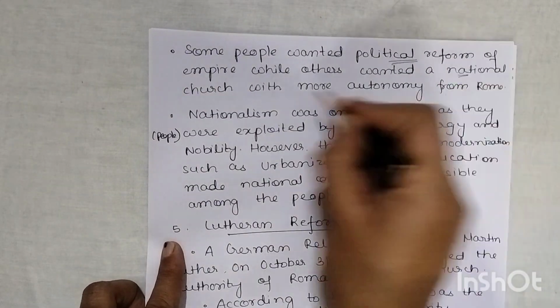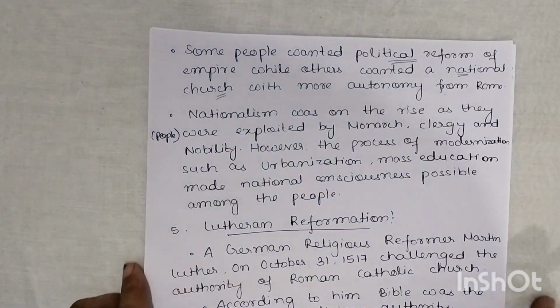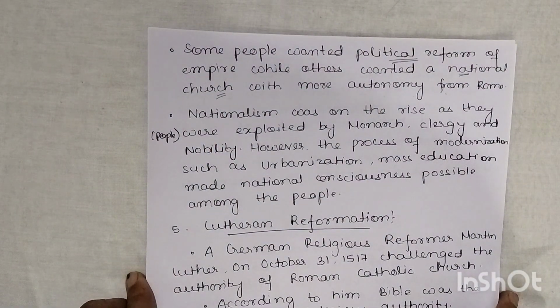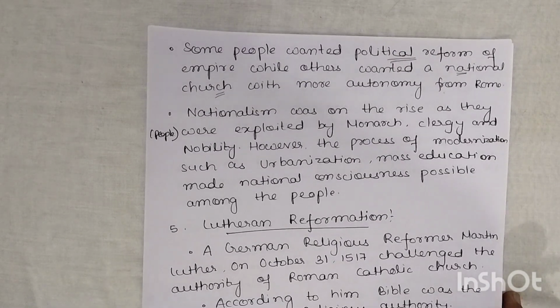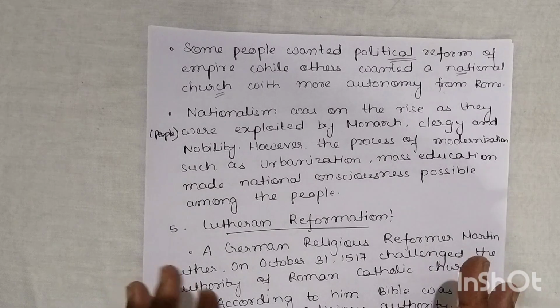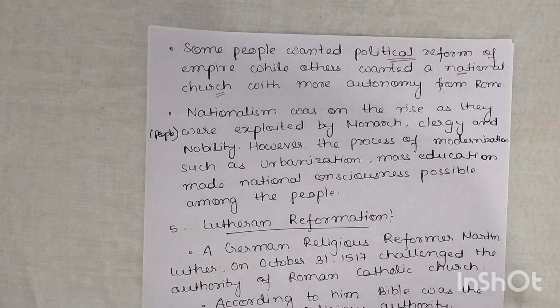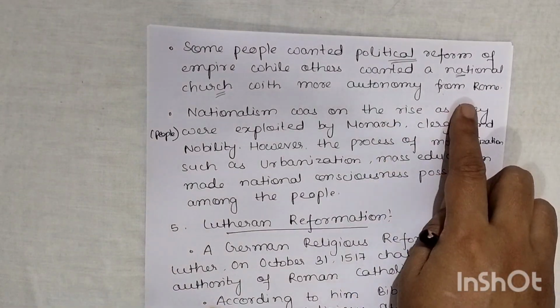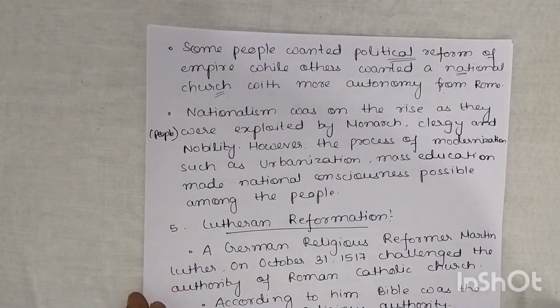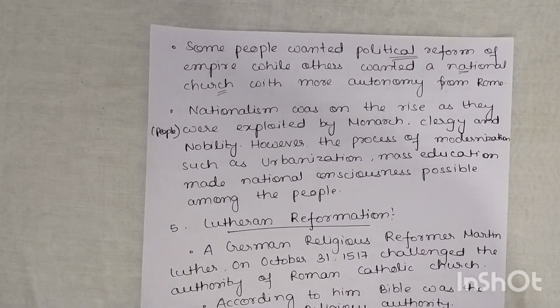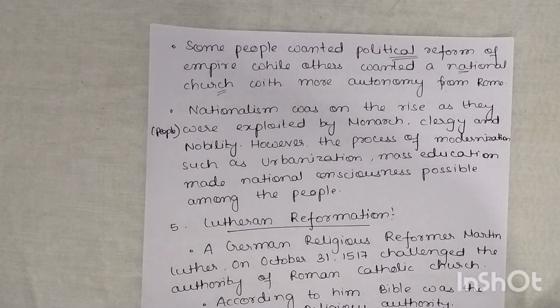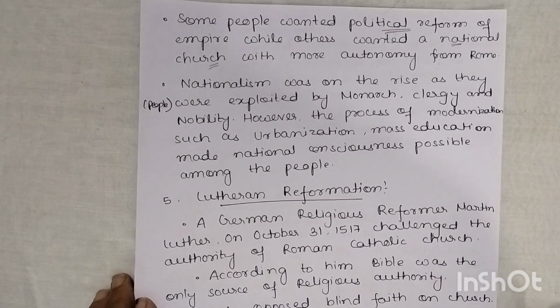While the other group of people wanted a national church, meaning a self-governing church that would be very disciplined but united. Okay, so now here you will see a division of the people. A few people wanted political reformation, and others wanted a national church with more autonomy from Rome, with complete control from Rome removed. Since the popes were doing whatever they wanted, the people were not happy with them.